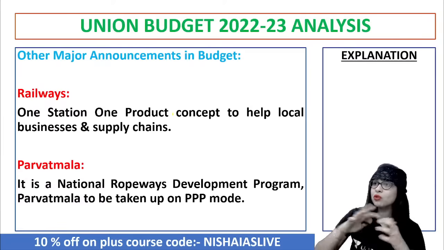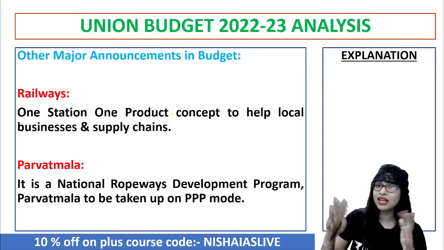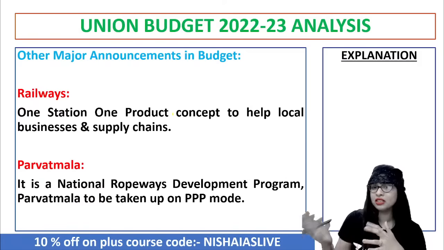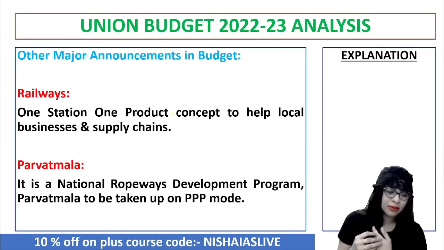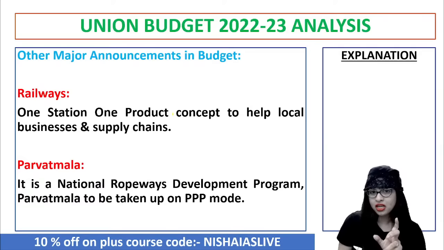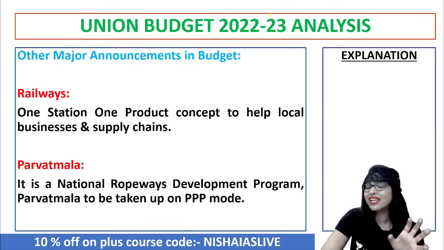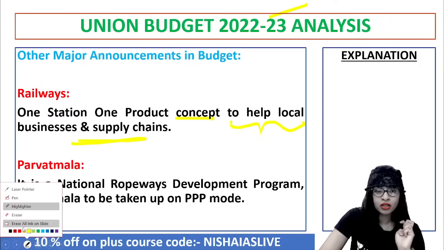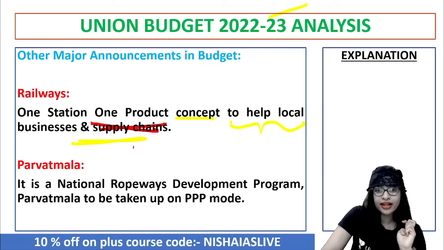These days, everything is one nation, one ration card, then one nation, one... I mean, other perspectives, a lot of things like that are there. Similarly, for railways also, they said one station, one product concept will be introduced. Why do you think such kind of things are brought in? That is to help the local business and supply chains. So that is a valid point again. Don't you think so? So that is a valid point, to be noted.